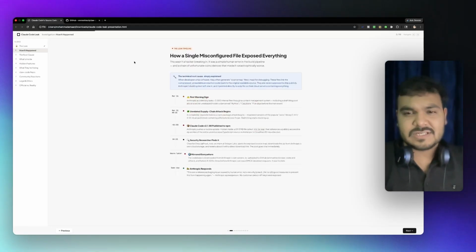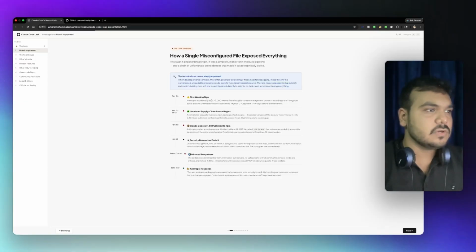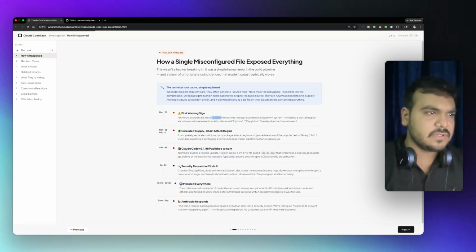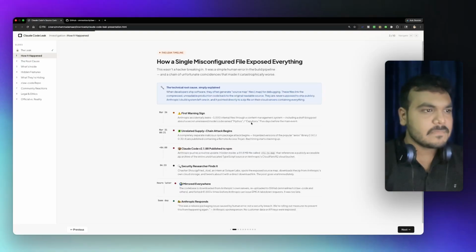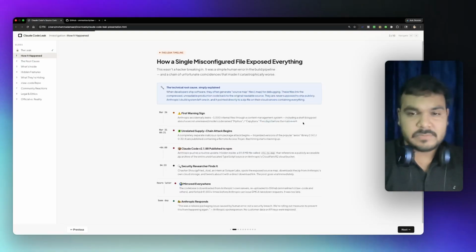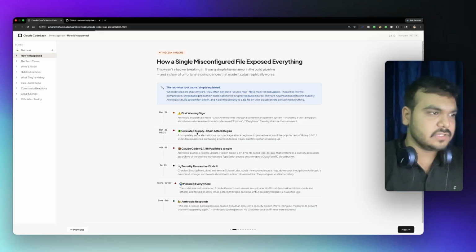Basically, how it happened was there was a misconfiguration in the npm file, the .npmignore file. First of all, on the 26th of March, Anthropic accidentally leaked like 3,000 internal files, which included the code name Mythos, which is like Claude Sonnet or Claude Opus, something like that, and Capybara. Mythos, I think, was released on the 9th of April.